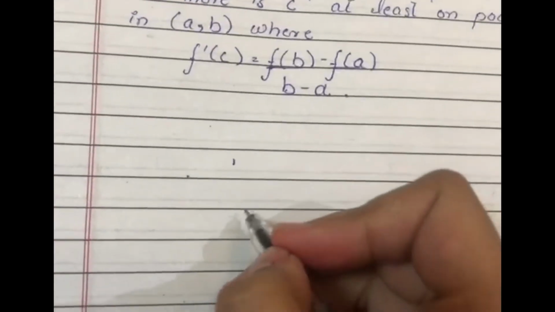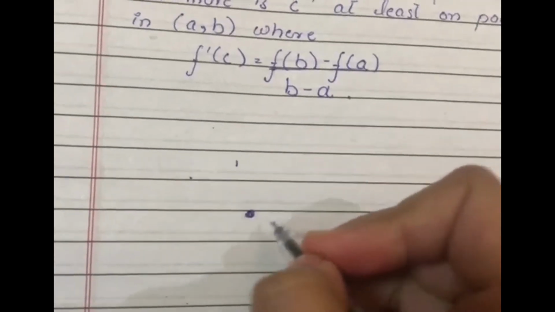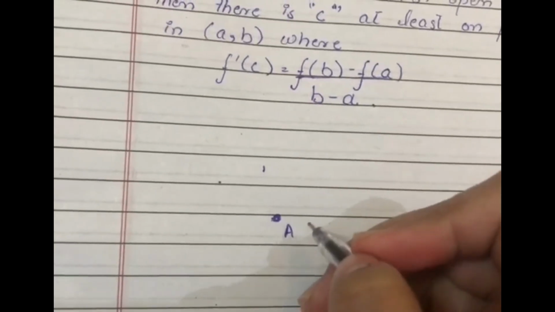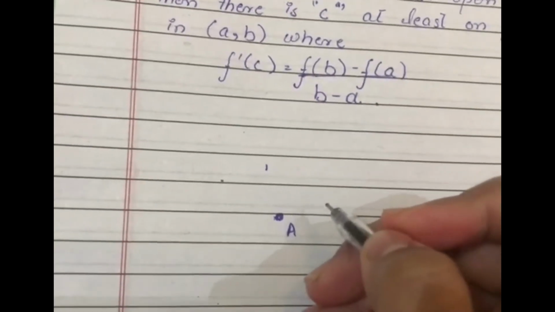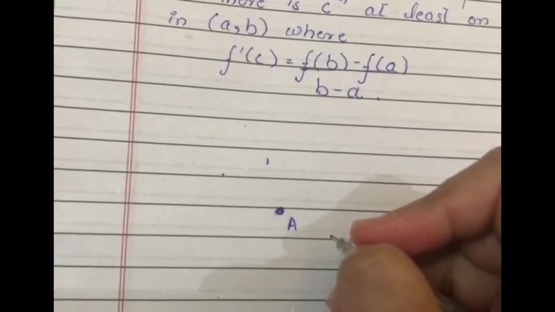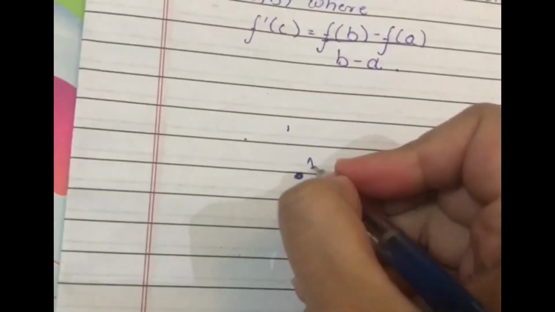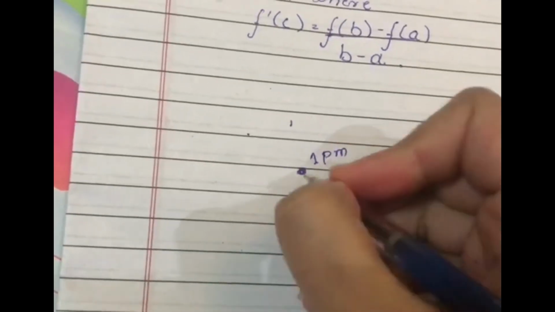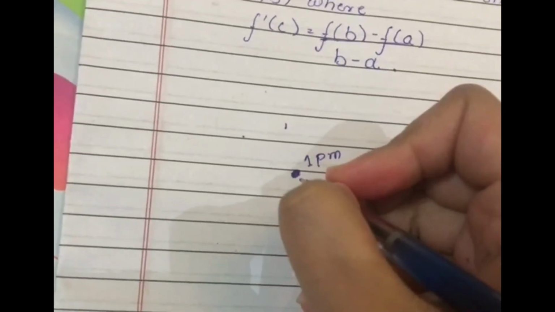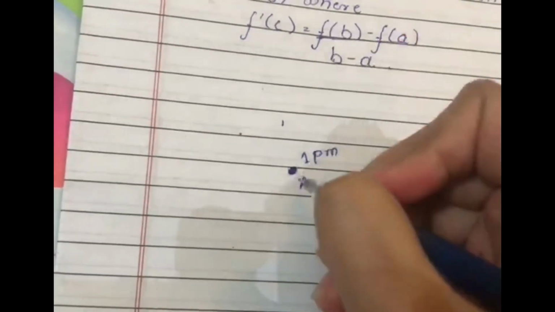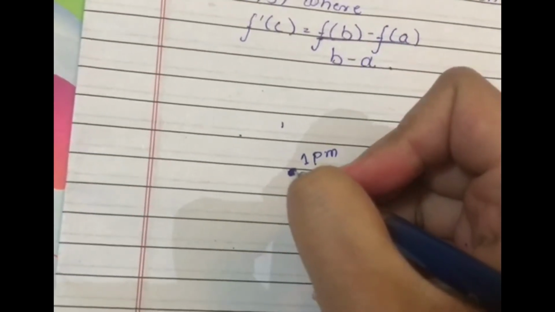For example, this is point A. This is the toll bar at point A, and we reach this point exactly at 1 p.m. and the motorway computer staff registered that.